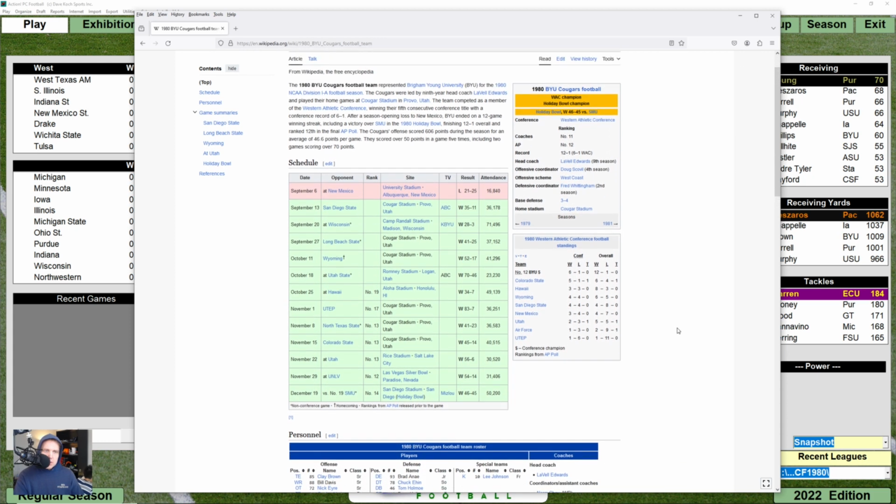Now, we go look at BYU in 1980. What we see is not a great schedule. They lost to New Mexico the first game of the season. They won every game after that, right? But who are they playing? Where's your strong schedule at? They did beat SMU, who was number 19, and BYU ended up ranked sort of high, and then they kind of fell down a little bit in the overall rankings, right? But who else did they play, right?